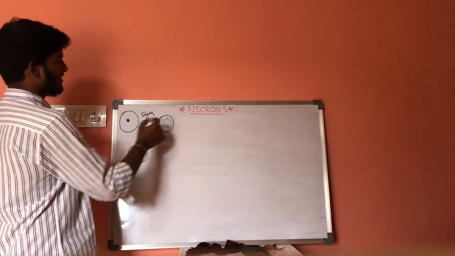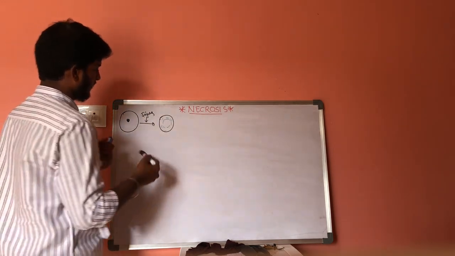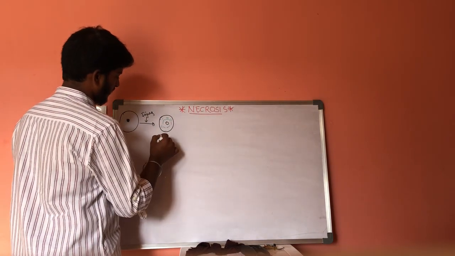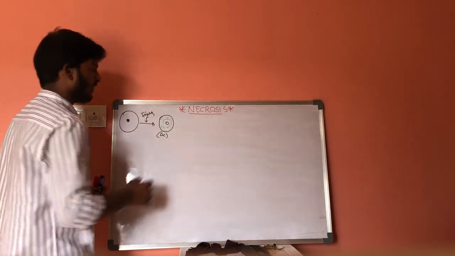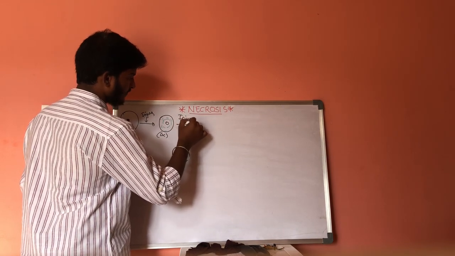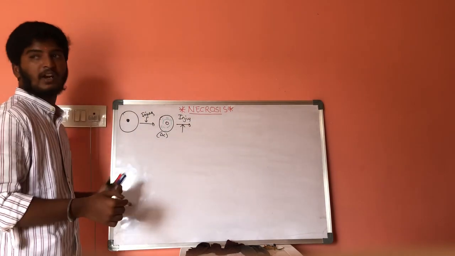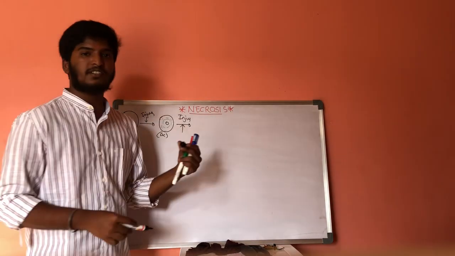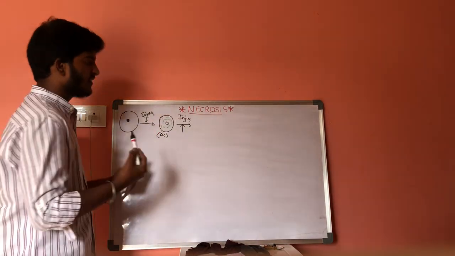This is an adapted cell. And if the injury is more and severe, then this injured cell will undergo cell death.